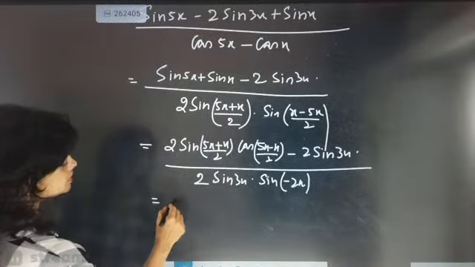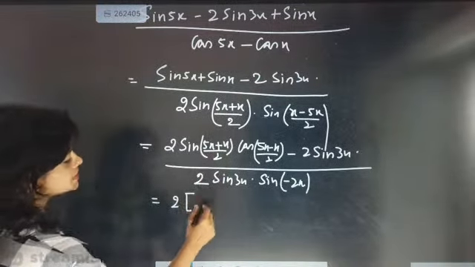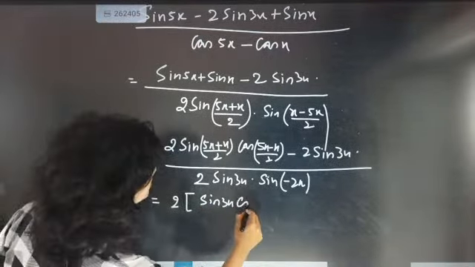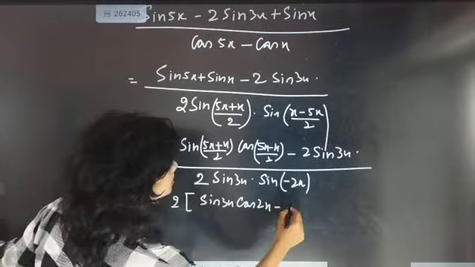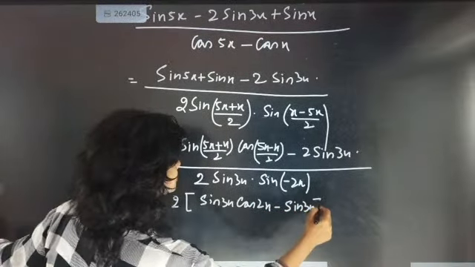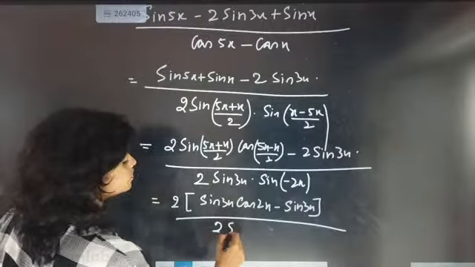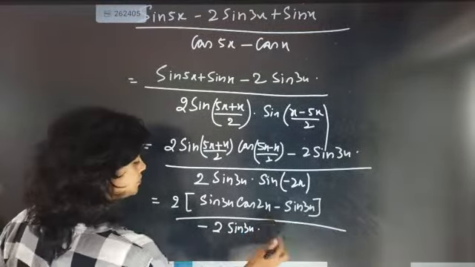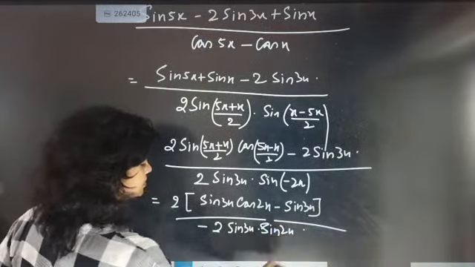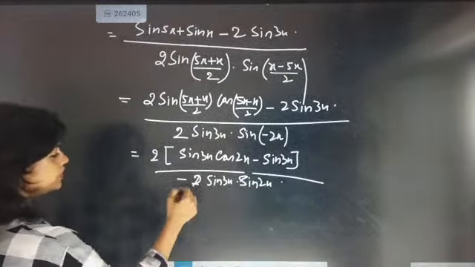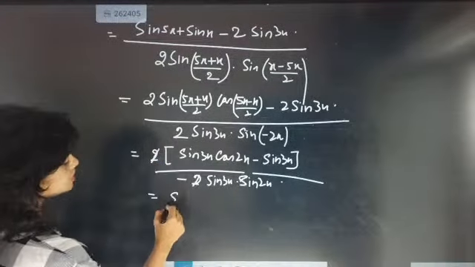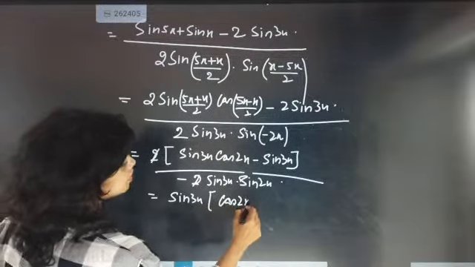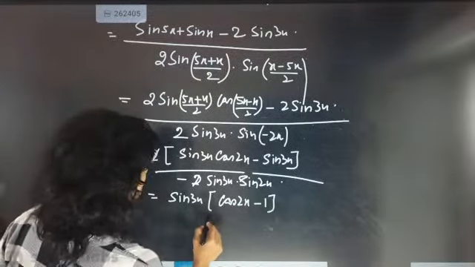My first target is taking 2 out. Now sin 6x will become sin 3x cos 2x minus sin 3x. By 2 sin 3x. One extra step I have just done, stupidity. So sin 2x is coming. So 2 and 2 are gone. So sin 3x also take it out. So it is exactly going to come as cos 2x minus 1.